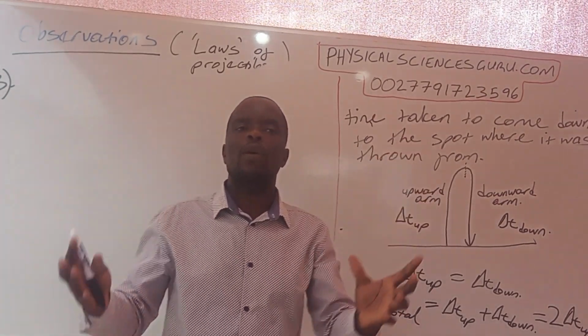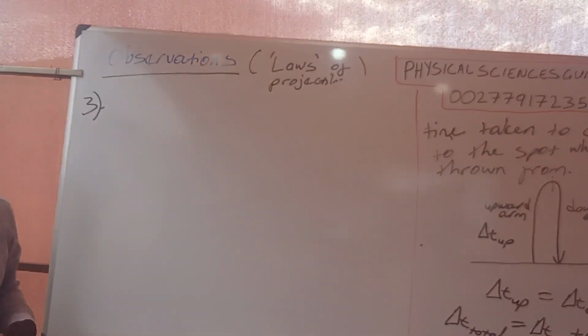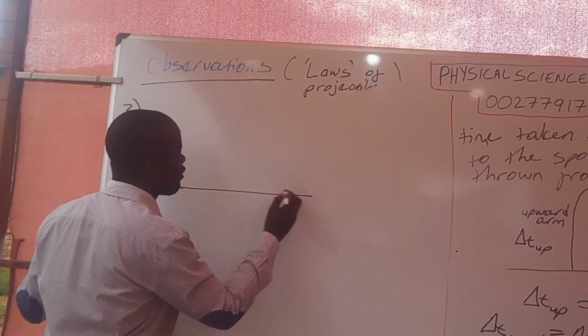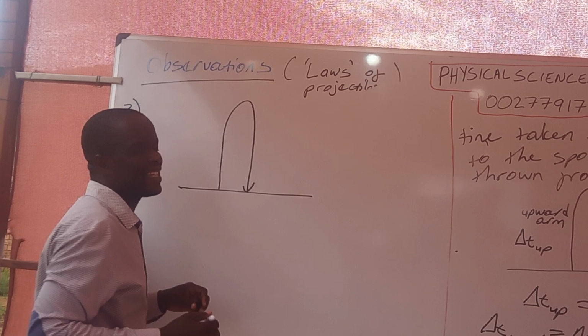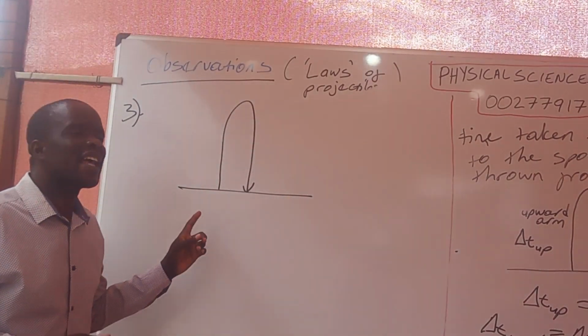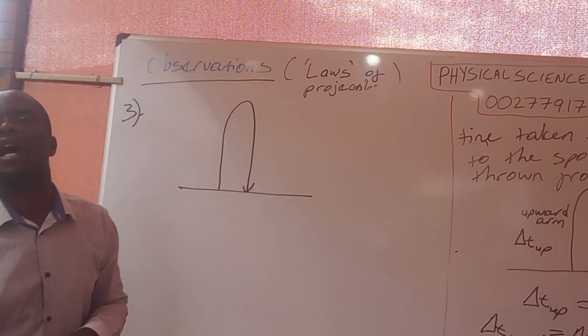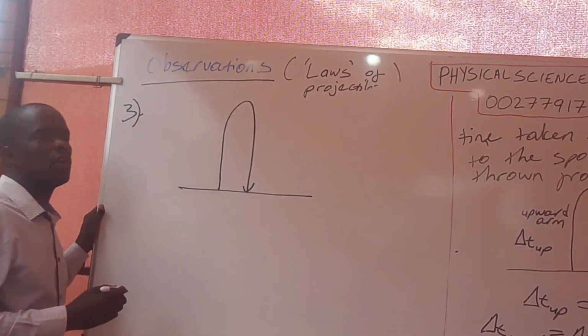Now, we can phrase that into a very important observation. What are we saying? We are saying that at any given height along the journey of the projectile, the size of the velocity when going up is equal to the size of the velocity when coming down.